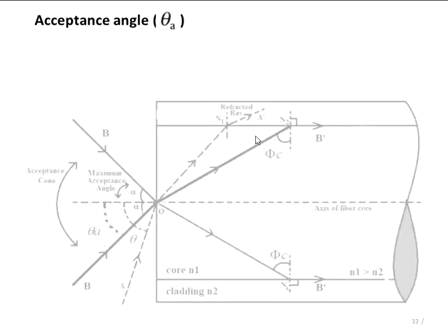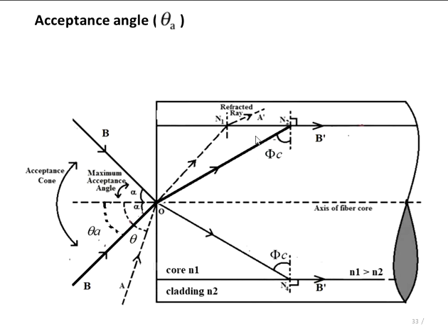Consider the second case, ray B, as indicated. Ray B, there are two rays with the same angle, that is alpha.